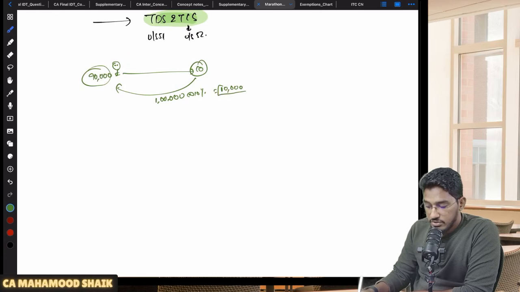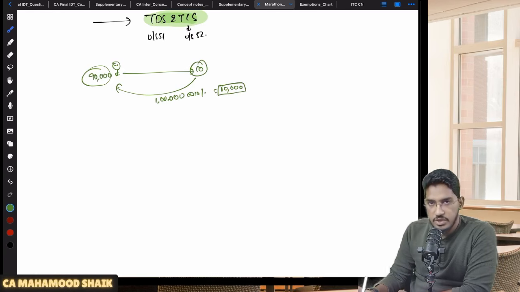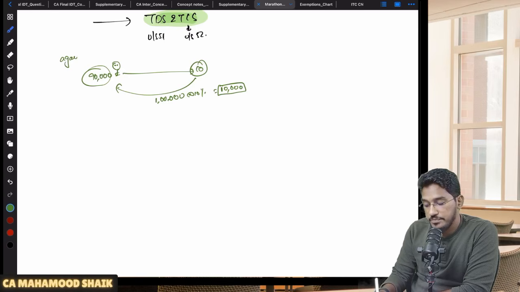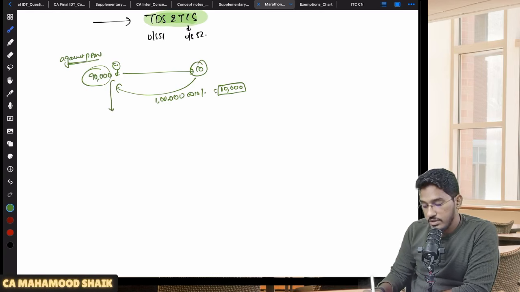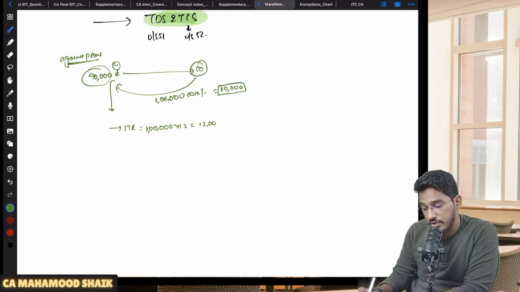Now what will he do with the 10,000 rupees which has been deducted? Can your employer enjoy that money? No, your employer can't enjoy the amount of TDS which has been deducted from you. So this 10,000 rupees, he will go and deposit against your PAN number. You will have a PAN number, no? After the financial year comes to an end, you will file your ITR. In your ITR, you will declare your income: 1 lakh rupees of salary every month into 12 months, total 12 lakh rupees.